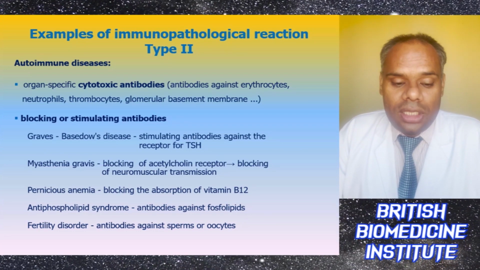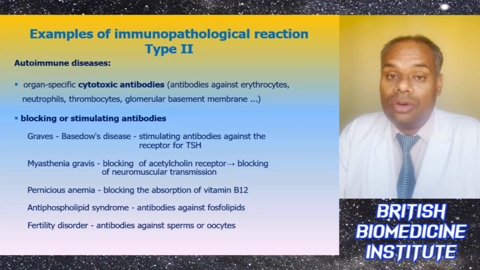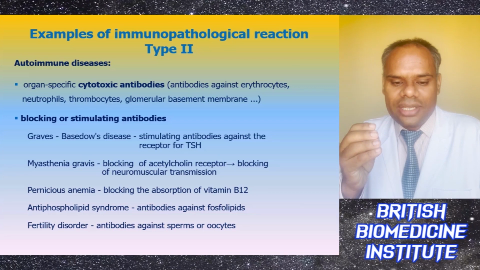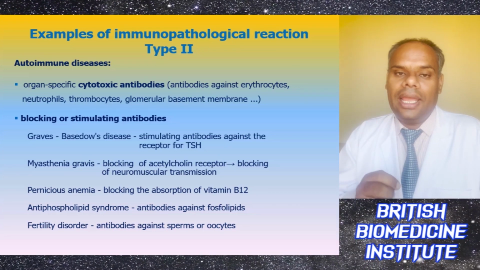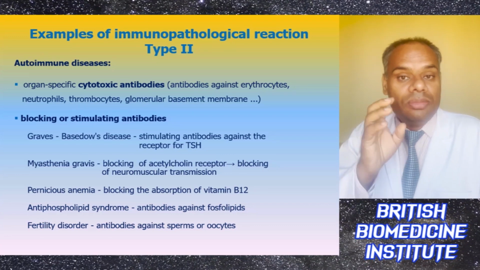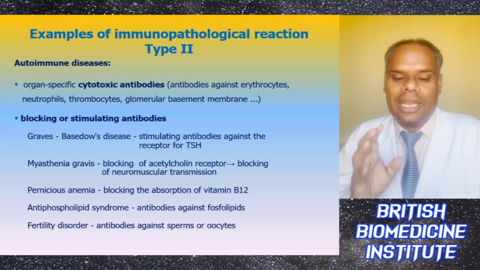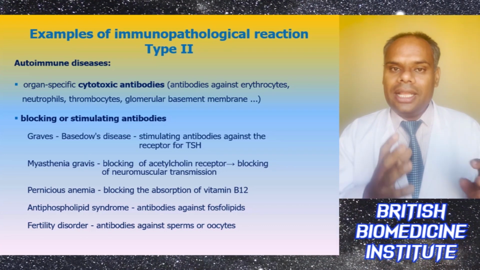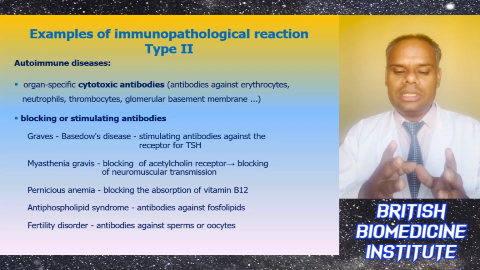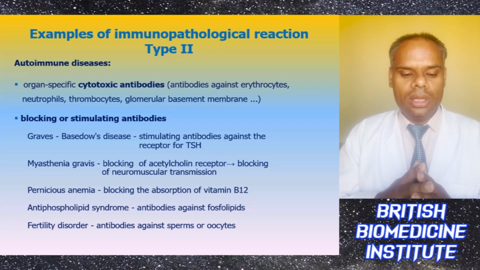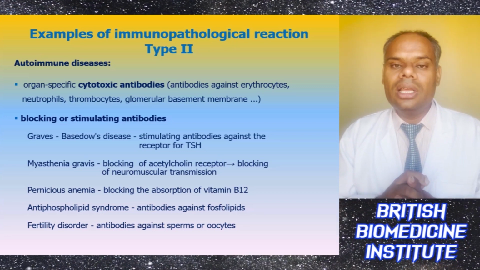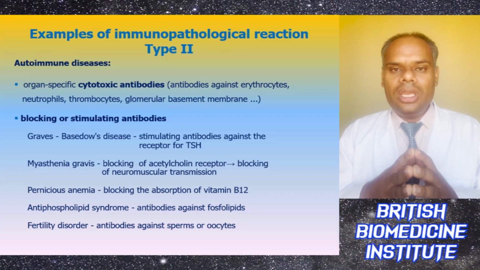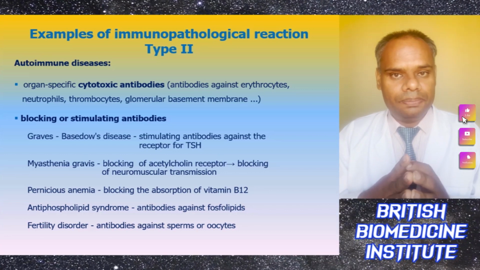Under autoimmune disease, basically there are organ-specific cytotoxic antibodies, like antibodies which are produced against erythrocytes, neutrophils, thrombocytes, glomerular basement membrane. And we can also have stimulating antibodies or blocking antibodies, like in Graves' Basedow disease, where there is basically a stimulation by antibodies against the receptor of the TSH. And in Myasthenia gravis, there is blocking of the acetylcholine receptor, and so we are blocking the neuromuscular transmission.